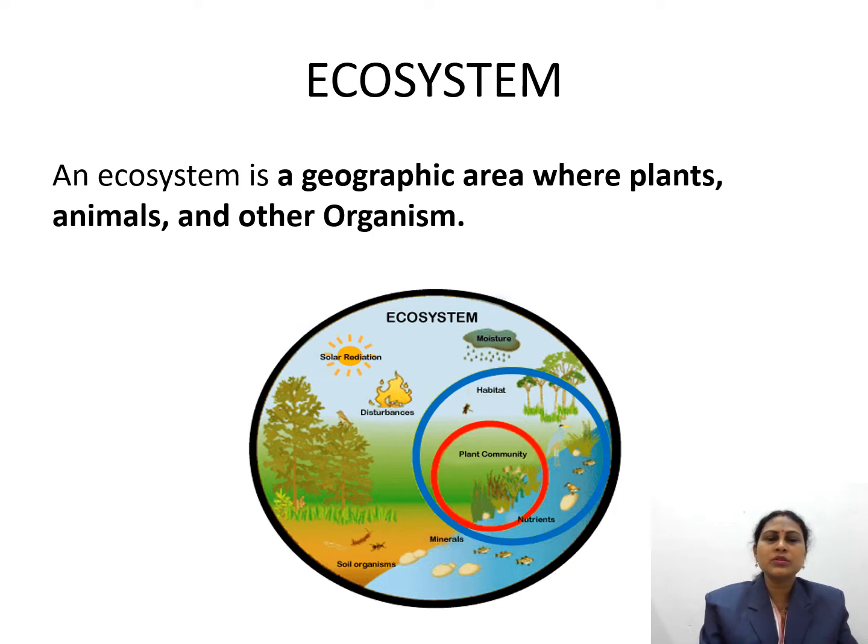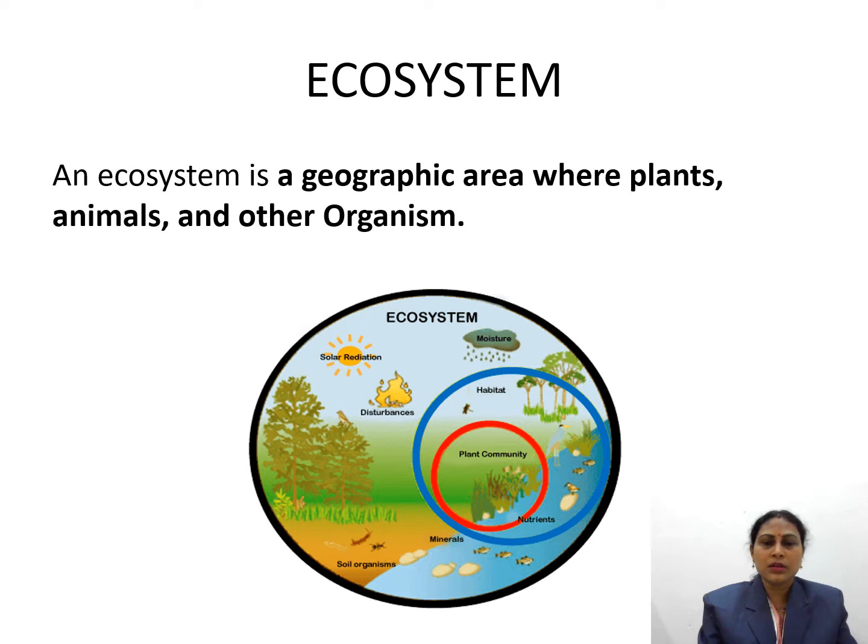So, what do we mean by ecosystem? Ecosystem is defined as a geographic area where plants, animals, and other organisms connect with each other. Also, we can define it as the interconnection of biotic components and abiotic components to form a stable self-supporting system, an ecosystem. It is a geographic area where plants, animals, and other organisms interact to form a stable self-supporting system called an ecosystem.